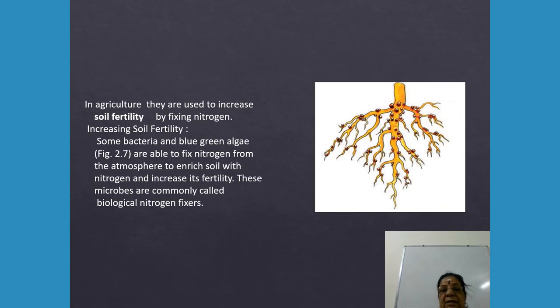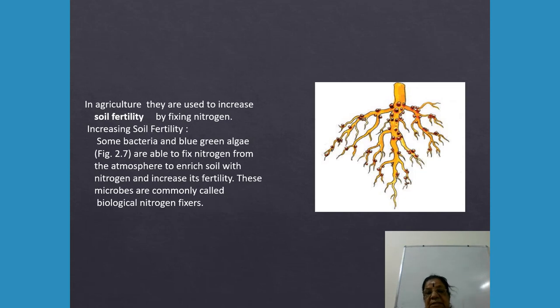Leguminous plants, like agathi keerai and the pulses varieties, are all included under leguminous plants, and their root system has nodule-like structures. These are called root nodules, and they are helpful in fixing atmospheric nitrogen for the nitrogen cycle. For nitrogen metabolism, plants cannot take nitrogen directly from the atmosphere. It has to be taken in the form of nitrites and nitrates.